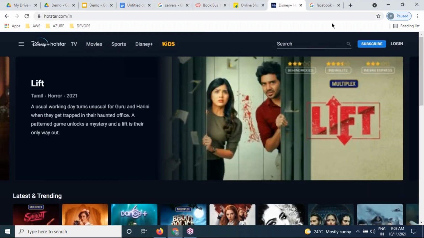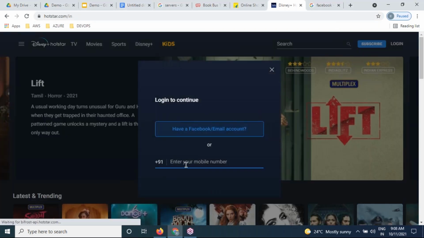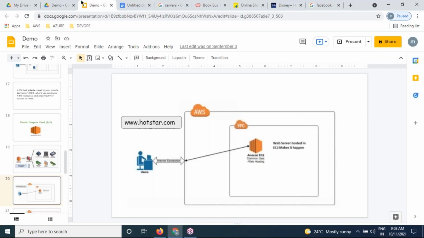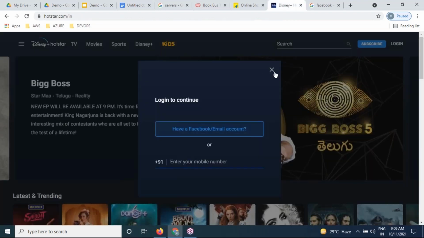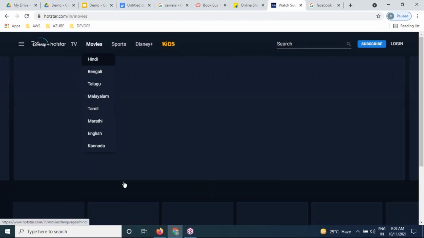Then where exactly can we maintain our database information? Username, password, email address. We can maintain it under what exactly? RDS. MySQL, Oracle kind of databases we can get through RDS. Good, very good. But where exactly can we maintain our videos?